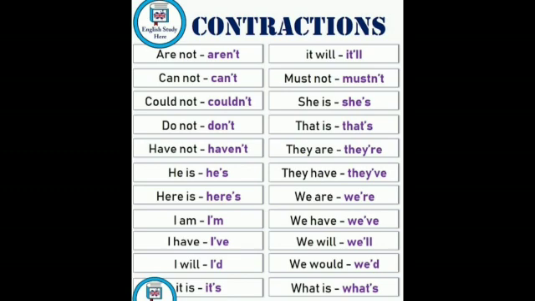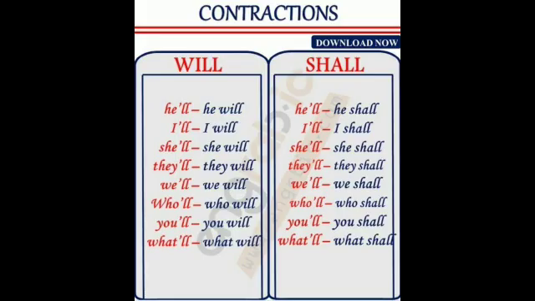When we have a contraction with will and shall, we use an apostrophe and double L. He will, he'll. He shall. I will, I shall. Then they will, we'll, who'll, you'll, what'll. In this way, we are adding contractions of will and shall with the words.